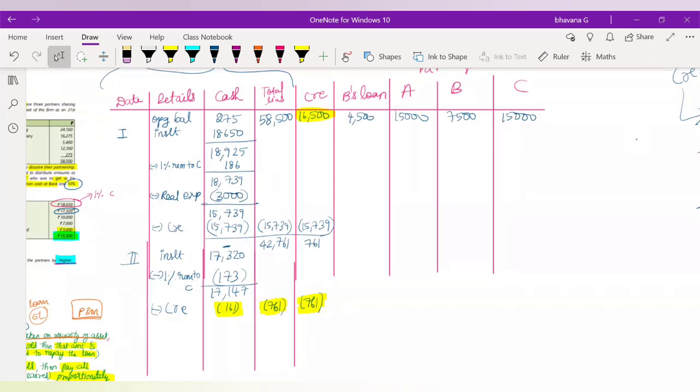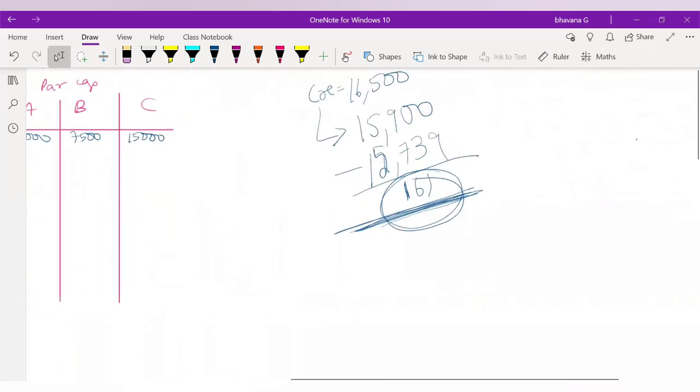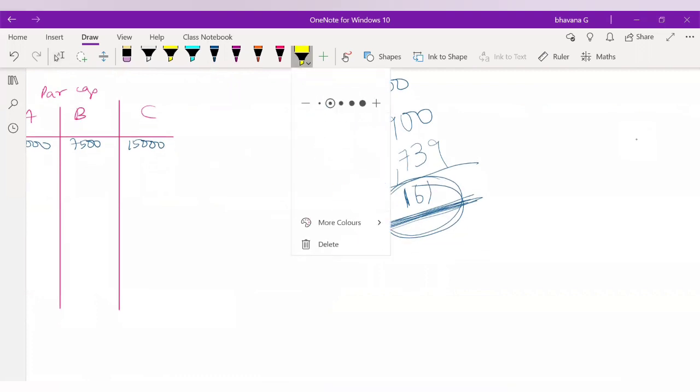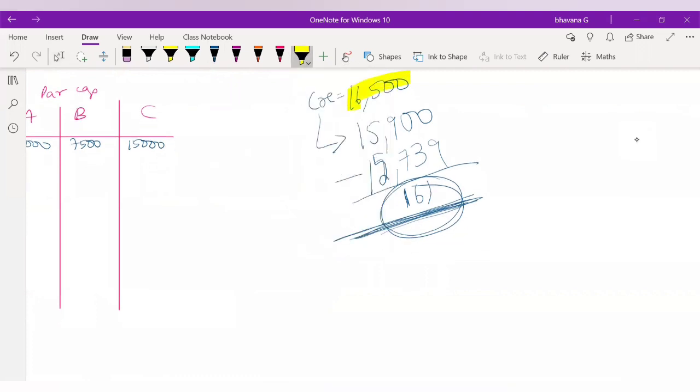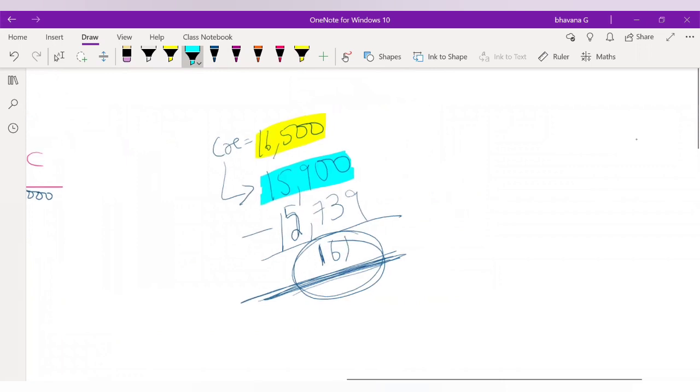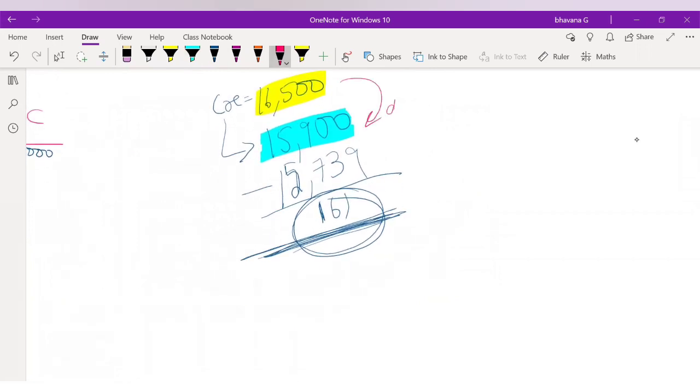So what happens is that in creditors, in your balance sheet, you had a balance of 16,500 rupees. But in the question, they told you that creditors were settled for 15,900 only. You had a balance of 16,500, but they were settled for 15,900 rupees only. That means the creditors were paid off at a discount of 600 rupees.